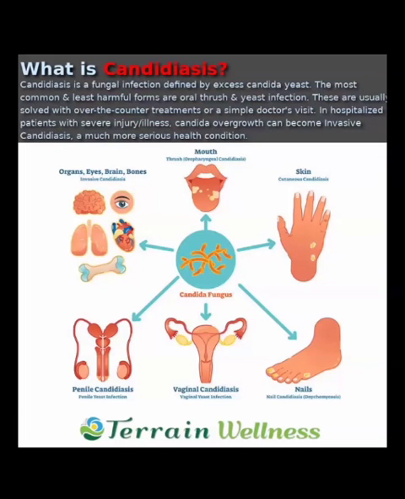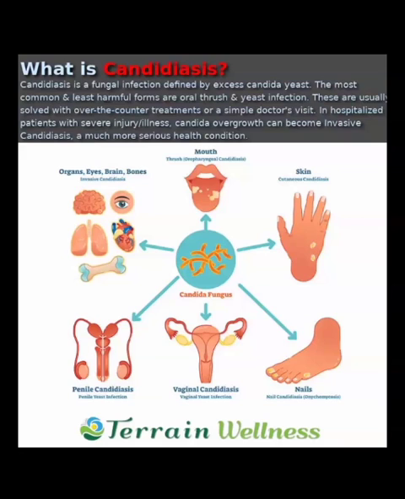Move on to the types of candidiasis. Based on the location of candida infection, it is divided. If the organs, eye, brain, bones are affected, it is known as invasive candidiasis. In case of the mouth, it is known as oral thrush or oropharyngeal candidiasis.